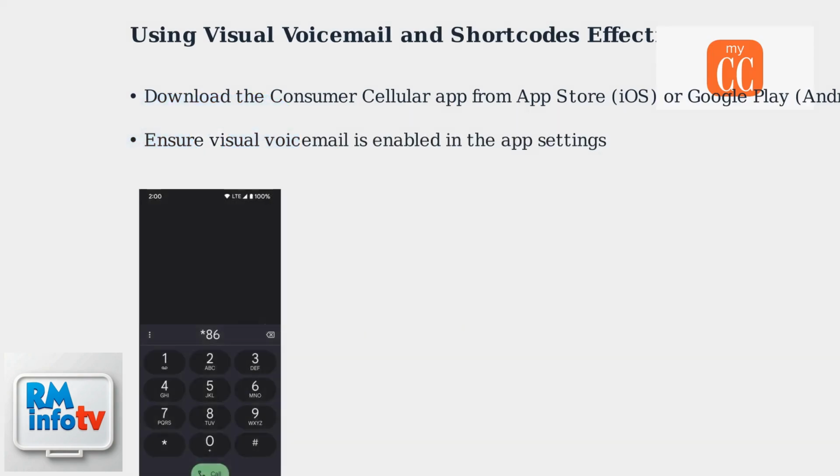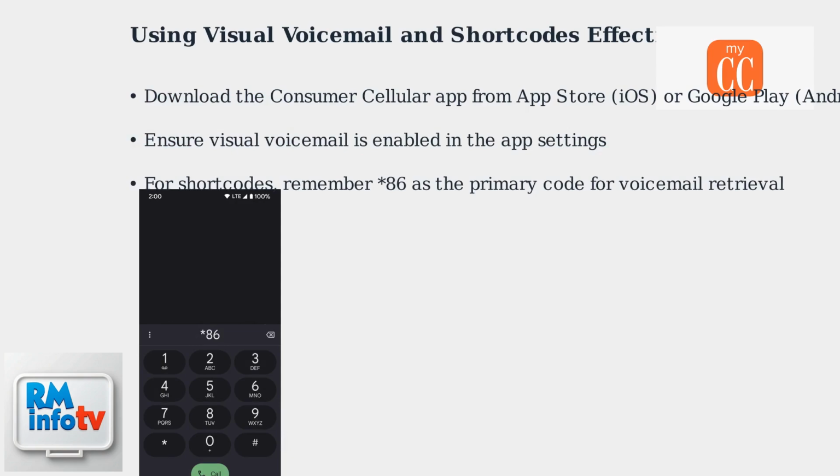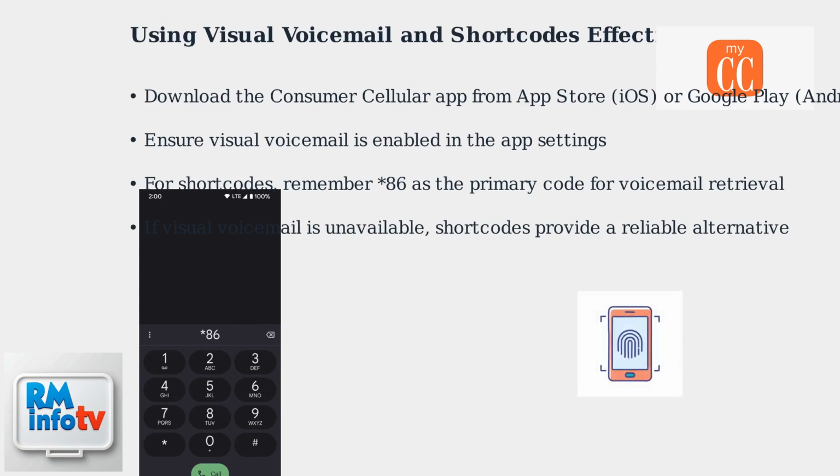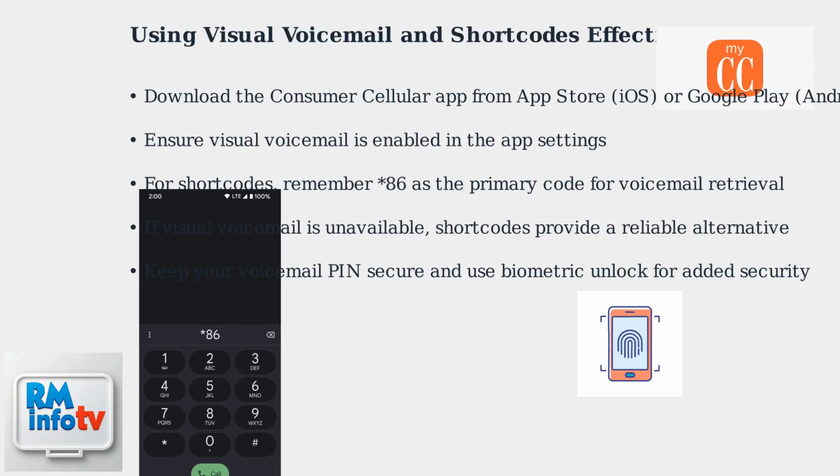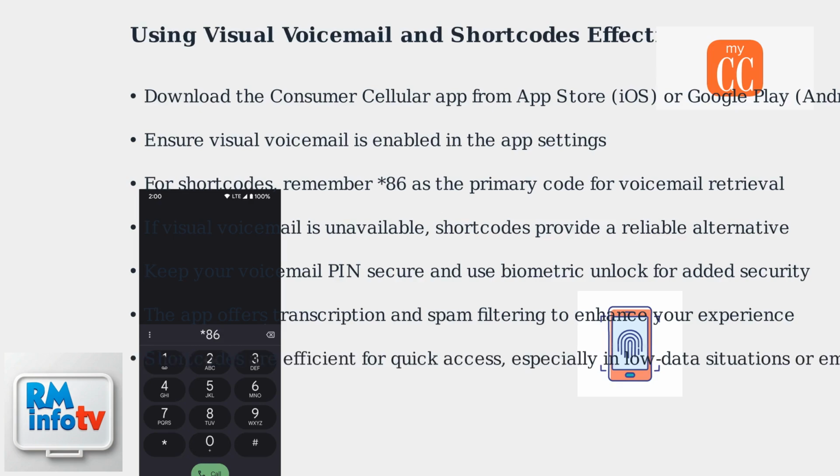For shortcodes, remember *86 as the primary code for voicemail retrieval. If visual voicemail is temporarily unavailable, shortcodes offer a reliable alternative. Keep your voicemail PIN secure and consider using the app's biometric unlock for added security. The app enhances the voicemail experience with features like transcription and spam filtering. Shortcodes are efficient for quick access, especially in low data situations or during emergencies.